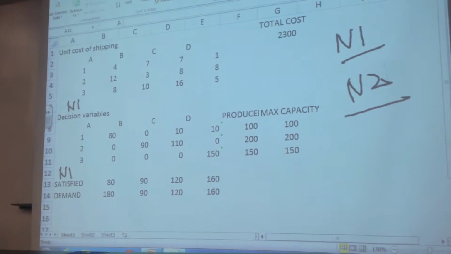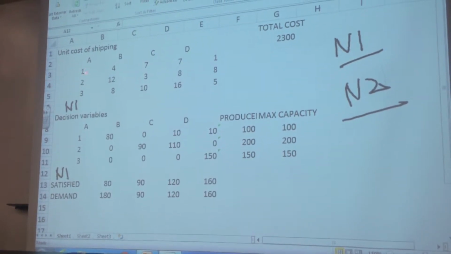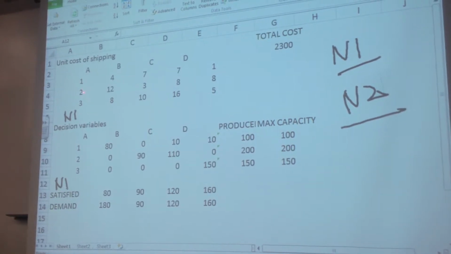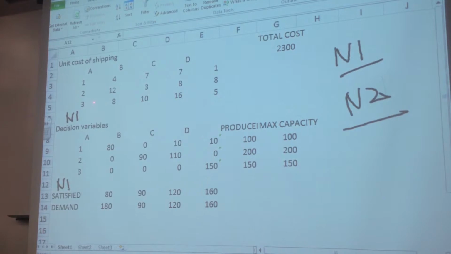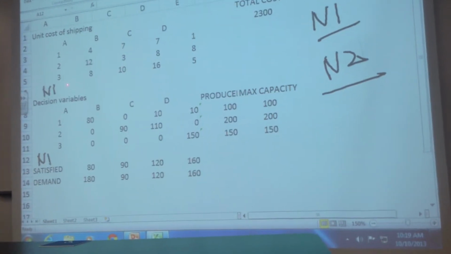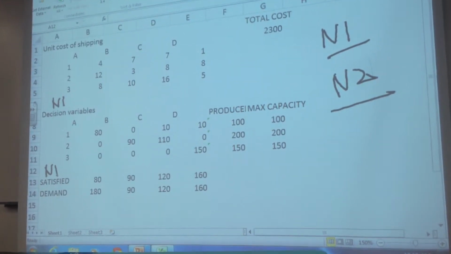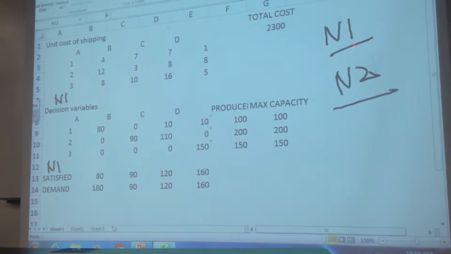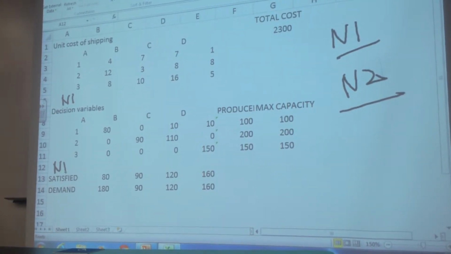N1 now should be, let's say, I believe I used the Far East, Eastern Europe, and Latin America, right? Suppose that you want to open up a new plant in Southeast Asia, one of the countries in Southeast Asia. Let's say N1 is Vietnam, and N2 is Cambodia.